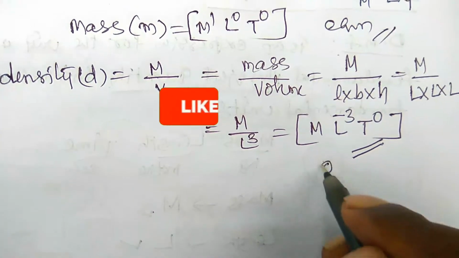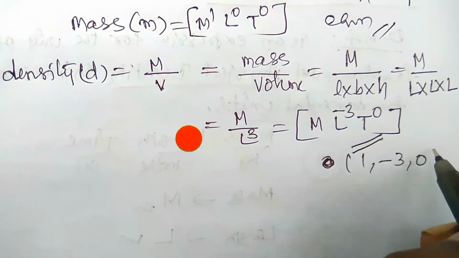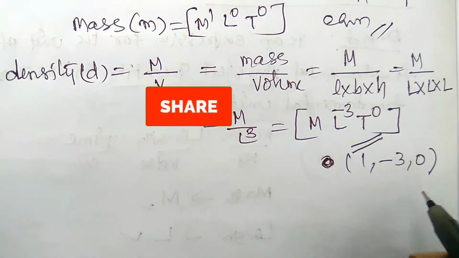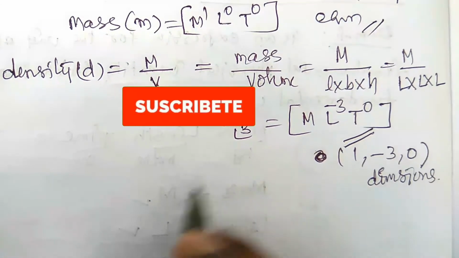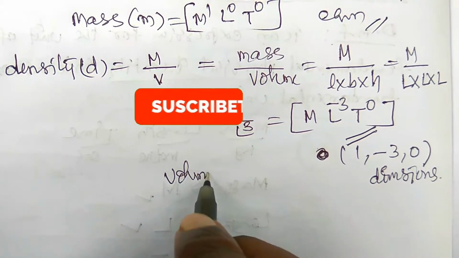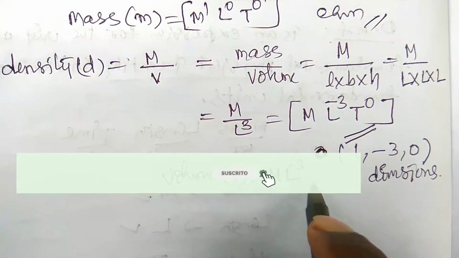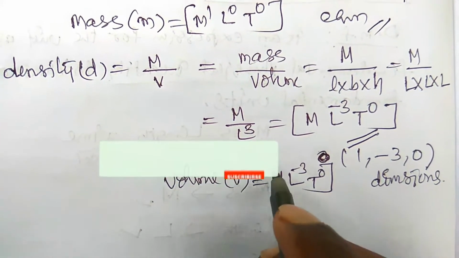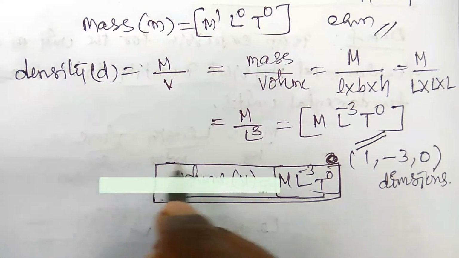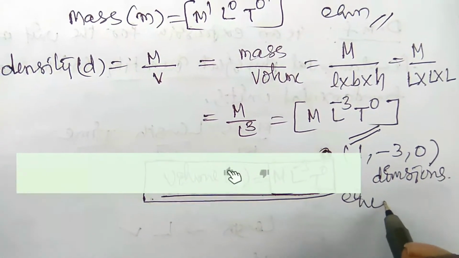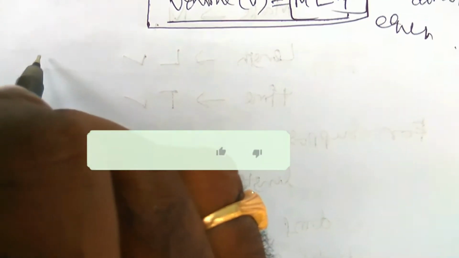The dimensions are 1 comma minus 3 comma 0. These are the dimensions. And the dimensional formula, for density rho is equal to M L minus 3 T power 0. So this is the dimensional equation of the density. Okay, and next one you have to write acceleration.